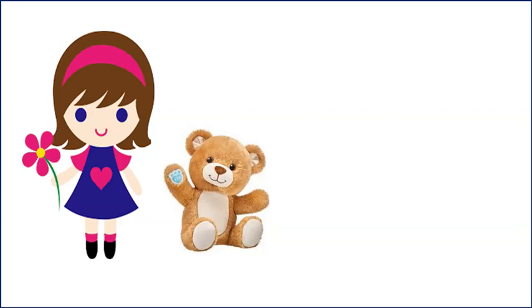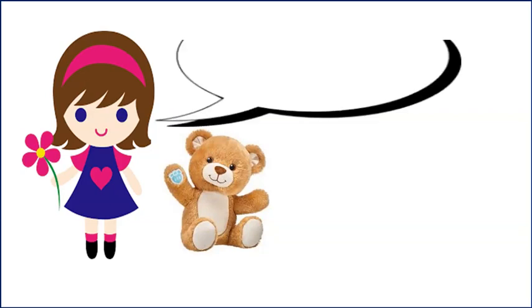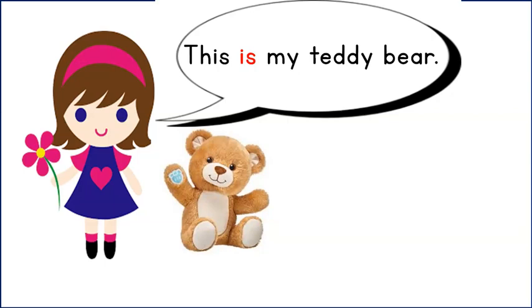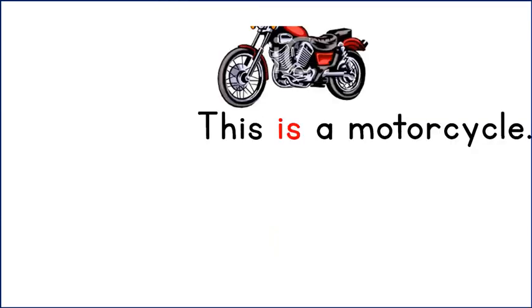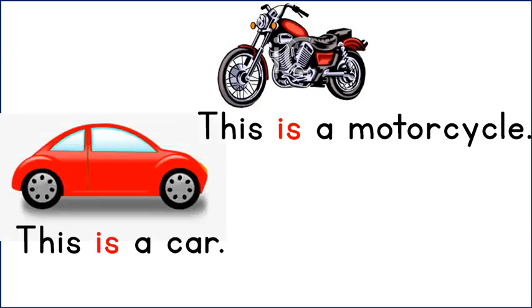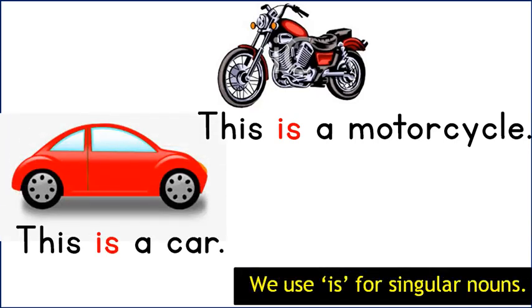Zainab has a beautiful teddy bear. She says, this is my teddy bear. We use is for one object. This is a motorcycle. This is a car. We use is for singular nouns. Singular means one.